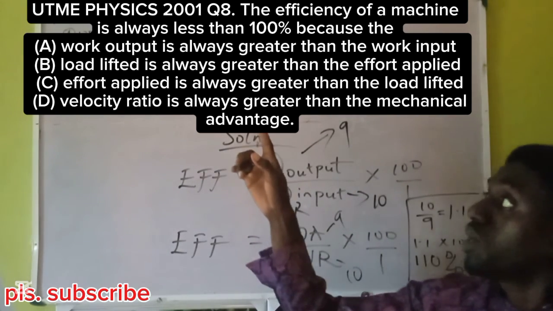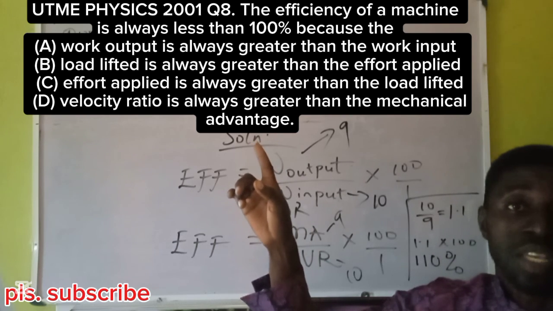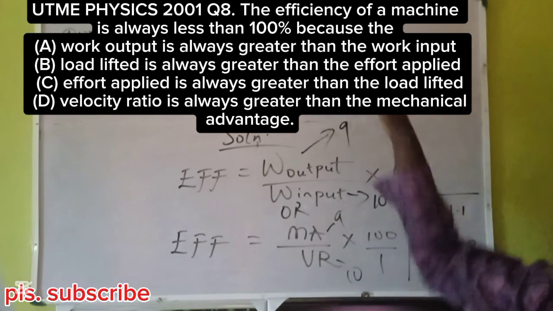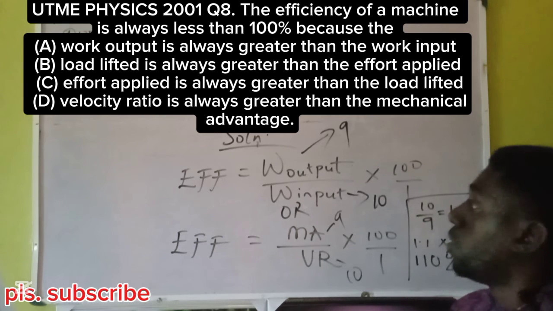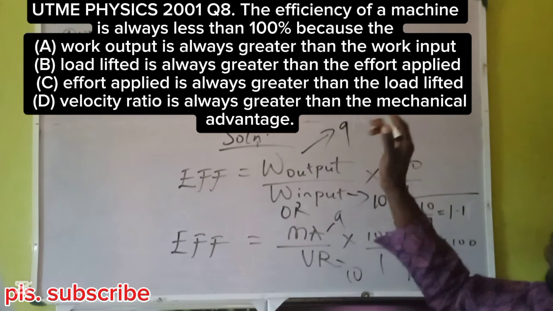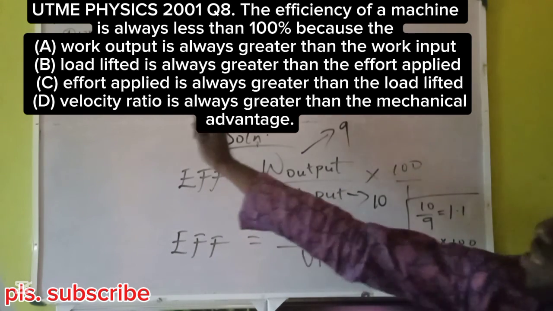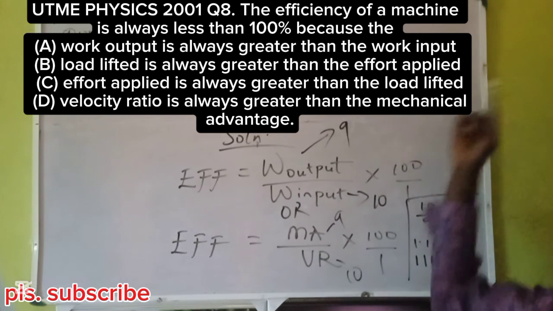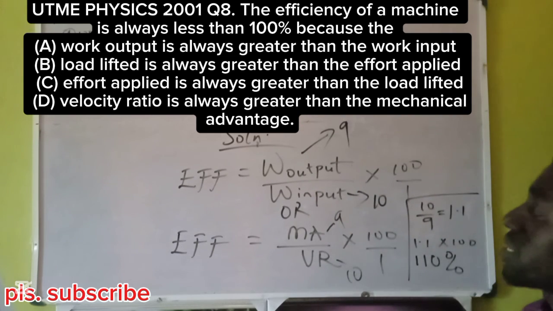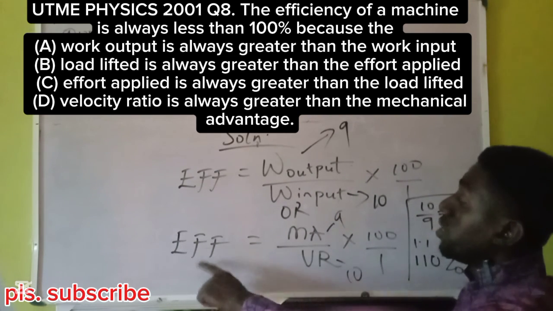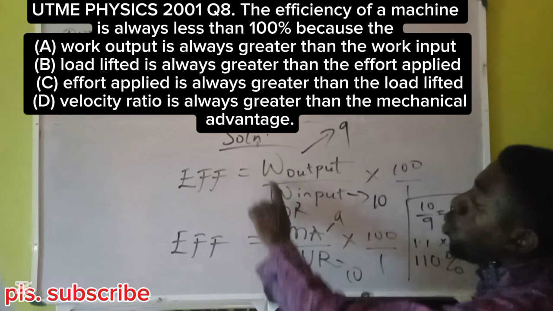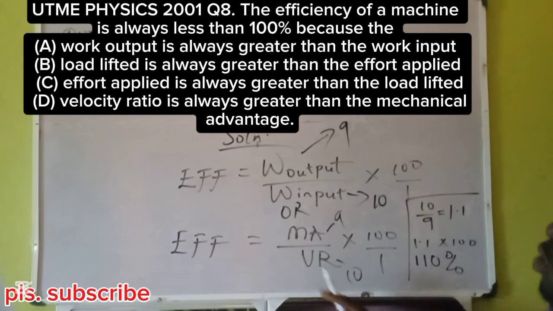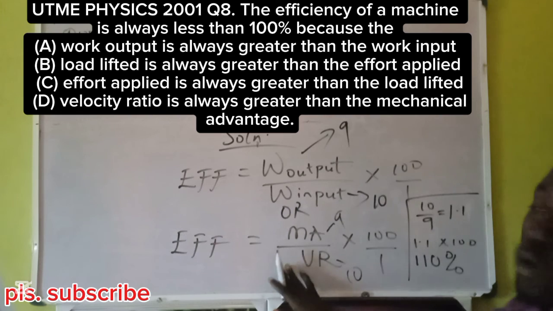So that's what the first option is saying. Something was created from nothing. Work output is always greater than the work input. No, that's impossible. Okay, B: load lifted is always greater than the effort applied, and C is the opposite: effort applied is always greater than the load lifted. So from our equation, you can see that efficiency is highly connected with work input and MA over VR. Even though we can also make it appear as load and effort. But let's focus on the equation.